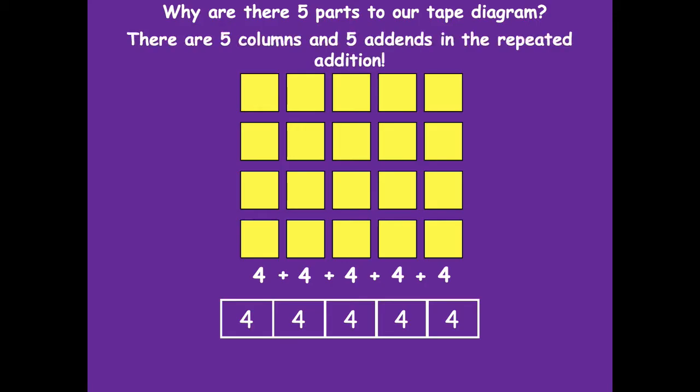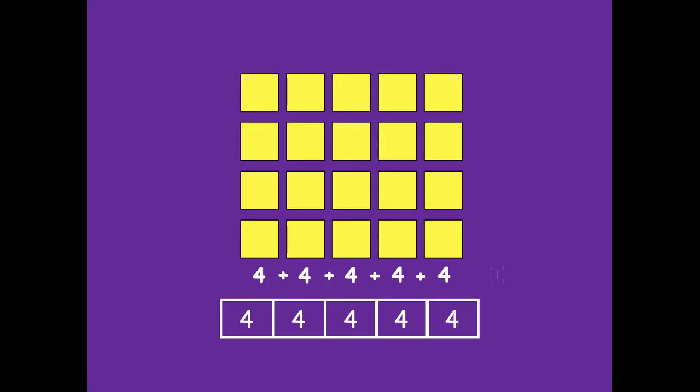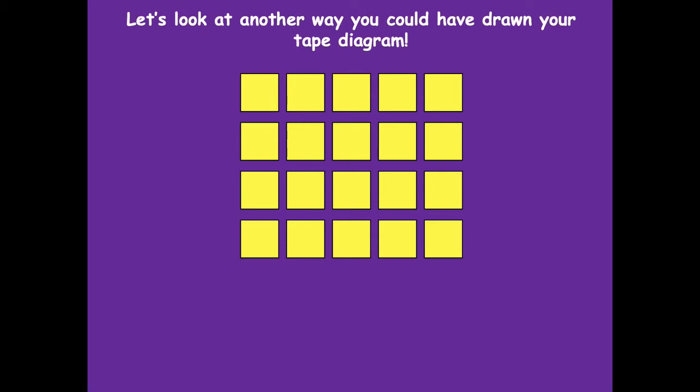Yeah, because there's 5 columns, and then we have 5 addends in our repeated addition equation. And we know that 4 plus 4 plus 4 plus 4 plus 4 equals 20, because you have to solve that, right? Okay, so let's look at another way we could have drawn this tape diagram.